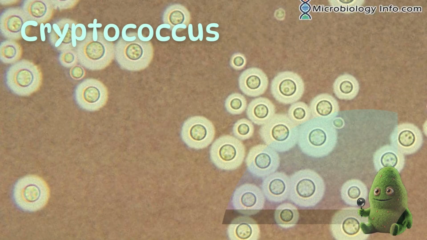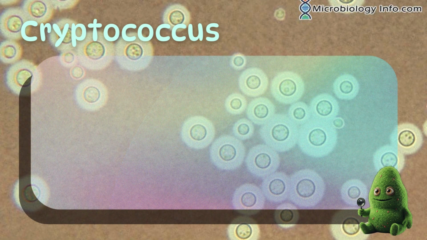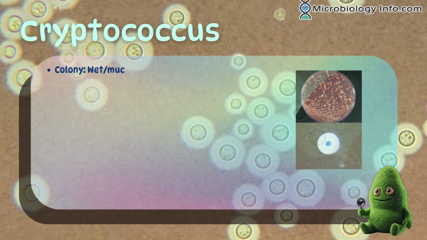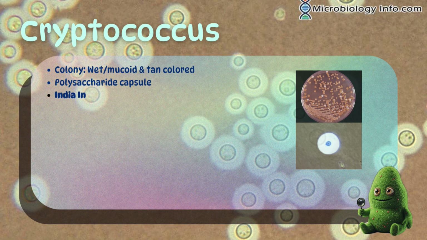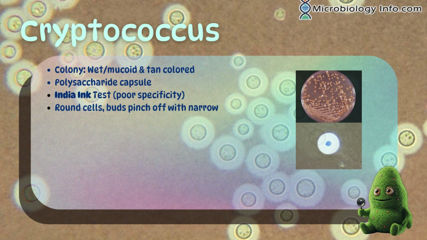In the yeast world, Cryptococcus marches to its own drummer. The colony is wet or mucoid in appearance due to a polysaccharide capsule. This capsule also allows the organism to be visualized on the India ink test, where the black ink doesn't absorb into the capsule. The cells are also notably rounder than other yeasts with buds or daughter cells that pinch off quickly with a narrow connection.